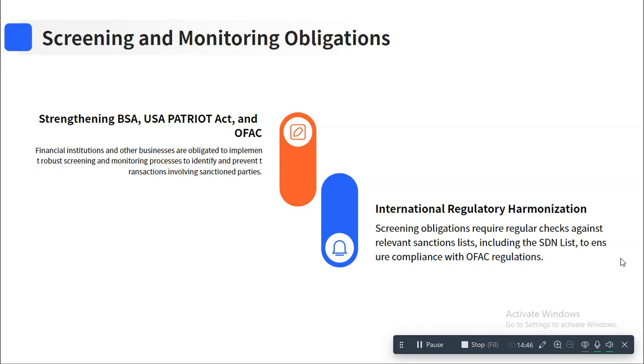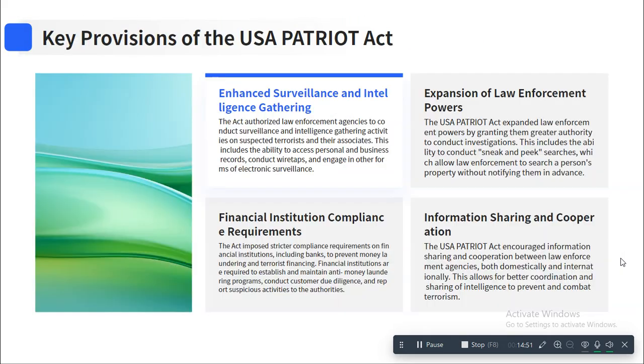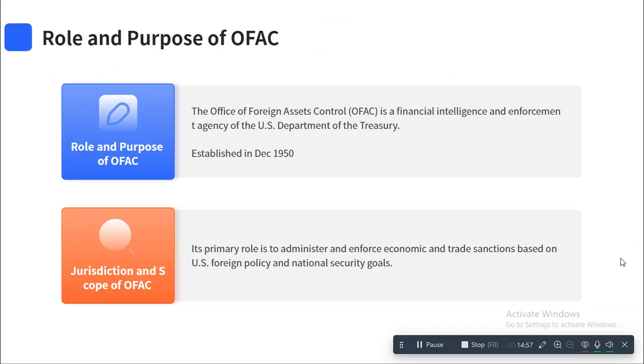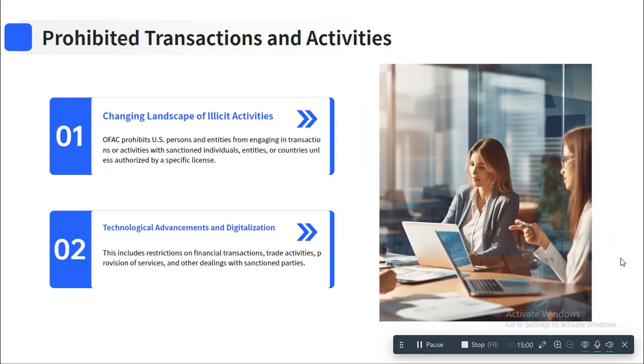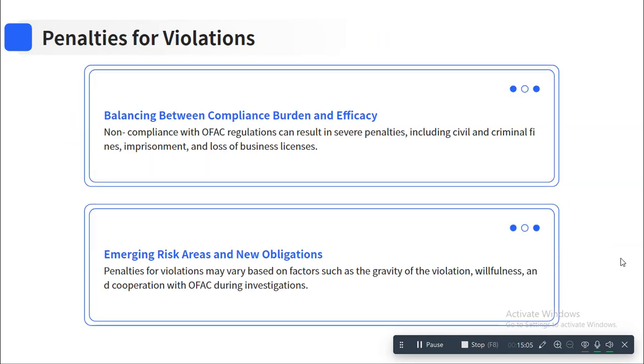Now let's come back to one more thing. So basically the BSA, let's talk about that in the last. So OFAC also has penalties, and violations like non-compliance with OFAC regulations can result in severe penalties, including civil and criminal offenses and imprisonment. Then fines can be there, criminal fines, then imprisonment and loss of business license, as we also talked earlier.